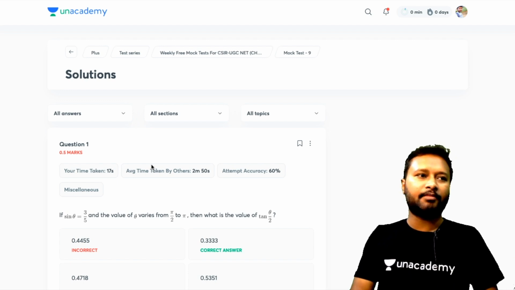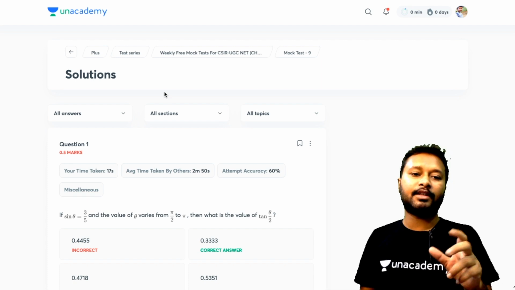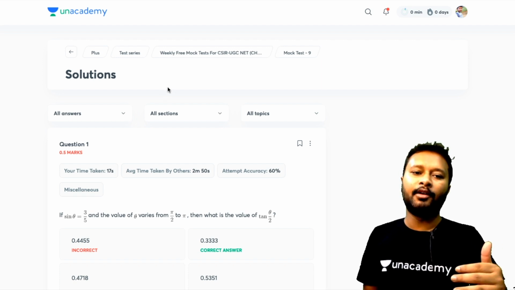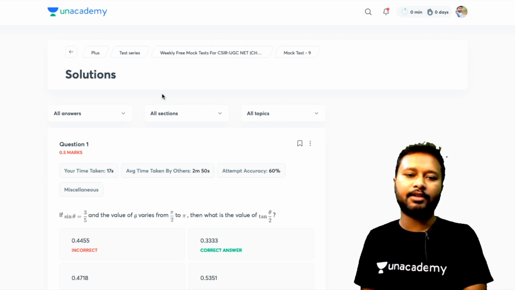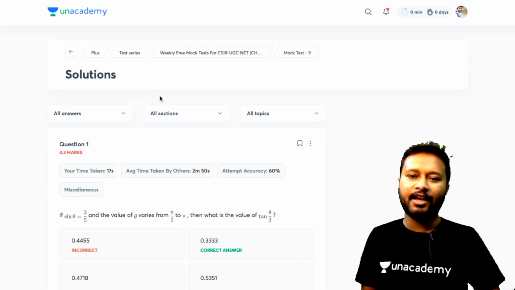So if, let's say, 1000 people are giving a live test, your rank will be based on those 1000 people. Make sure that you give this test live. In that case, you will be able to check your performance compared to the others who are giving it at that time itself. So giving it live is more recommended.